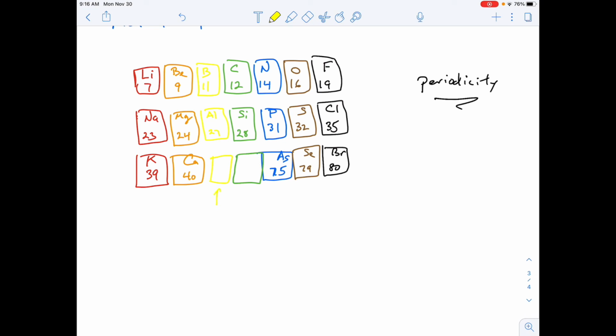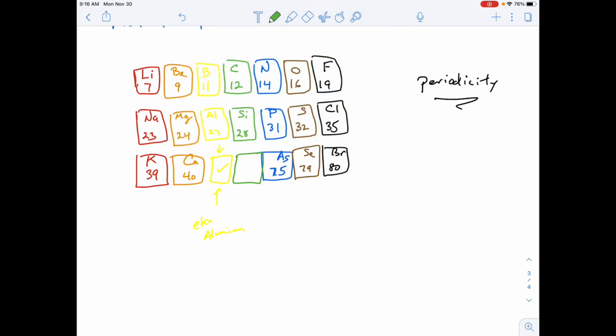He knew that in this spot here, he called this Eka aluminum, because he knew that there was going to be a spot here of an element that behaved like aluminum, and because of the averaging of properties similar to what Dobereiner did, he was able to predict what those element properties would be like.